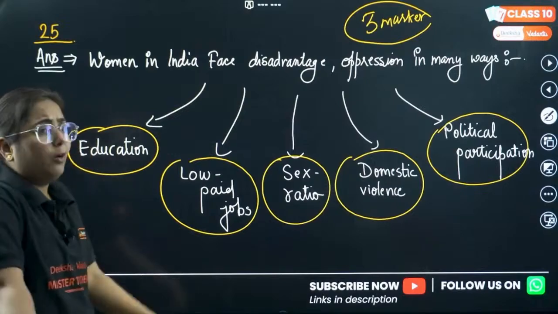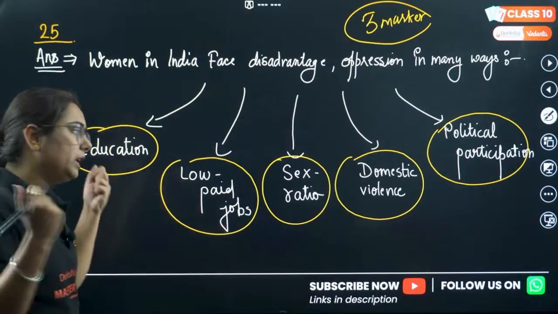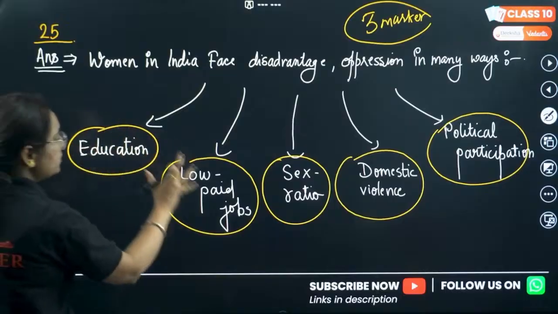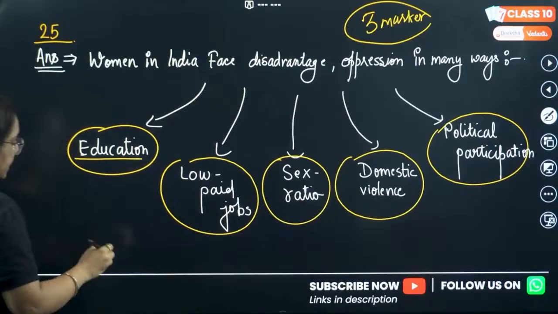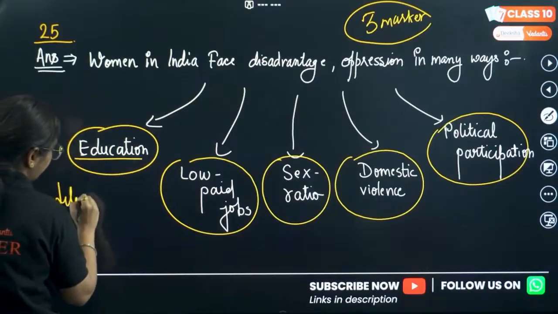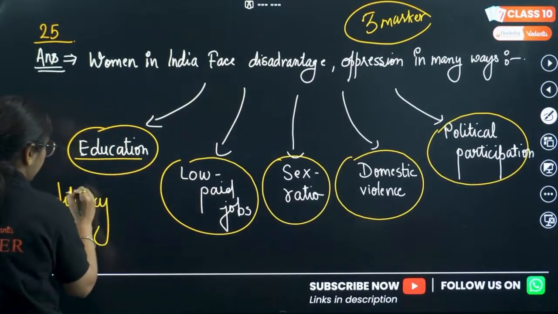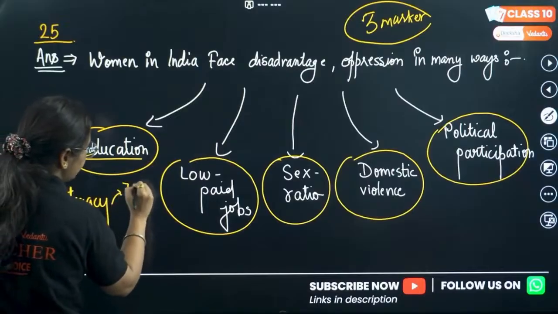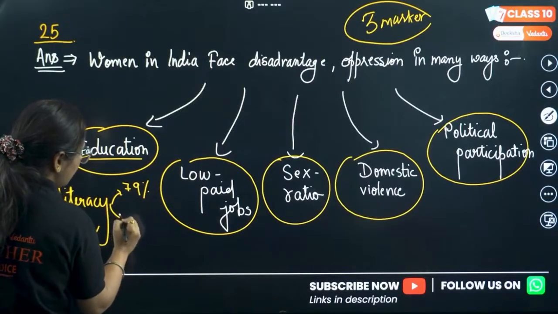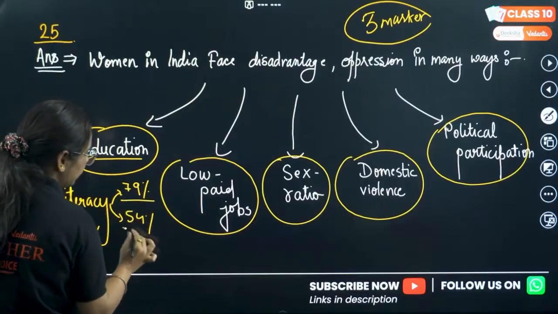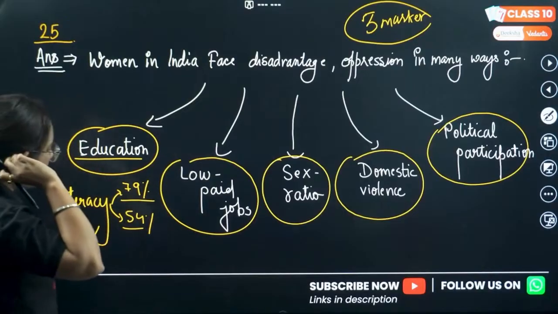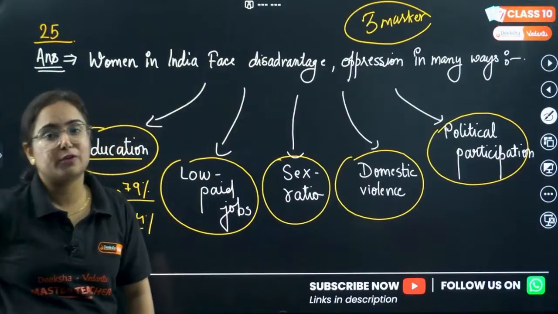However, how are they being disadvantaged? We know that they are being disadvantaged in different sectors. Like if we talk about education, if we see the difference of literacy rate, for males it is 79%, and for females it is 54%.